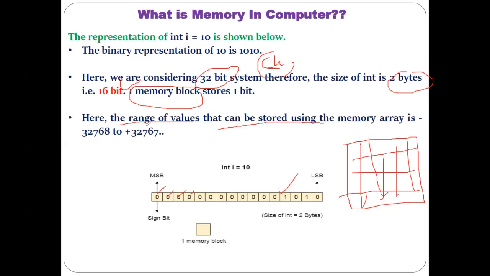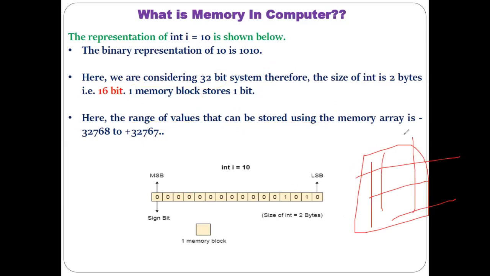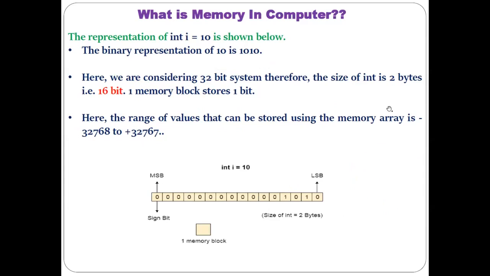So in the case of the 32-bit system, the range of values that can be stored using the memory array is from minus 32,768 to plus 32,767. Understood? Accordingly, the blocks of the memory get their addresses. As I said, each of these blocks has certain addresses, so that the data can get stored on this particular memory systematically. Understood? So that is the basic thing related to the memory, and how the data gets stored on the memory, that all of you must have understood.